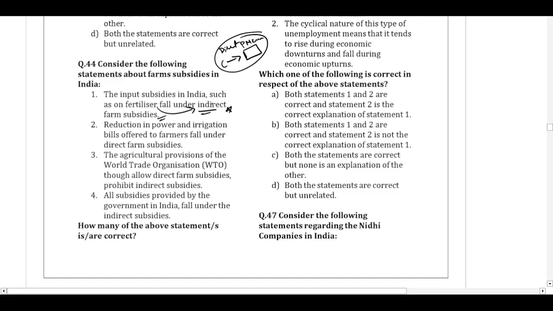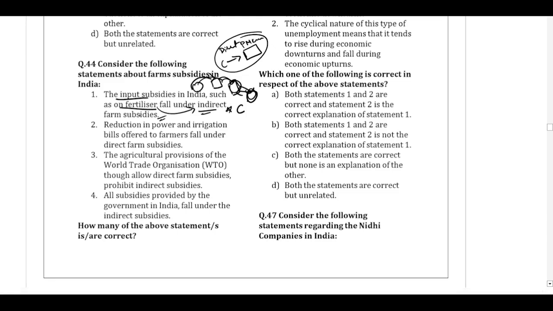But under the fertilizer subsidy, the farmer will go to the person who is selling the fertilizers. Ultimately, the government will subsidize the fertilizer company so that the fertilizer company will give it at a lower cost to the retailer, and the retailer will sell to the farmer. So indirectly, the farmer is getting the benefit. The farmer is not getting any direct cash to purchase the fertilizer here. So this is correct because fertilizer subsidy is indirect subsidy.